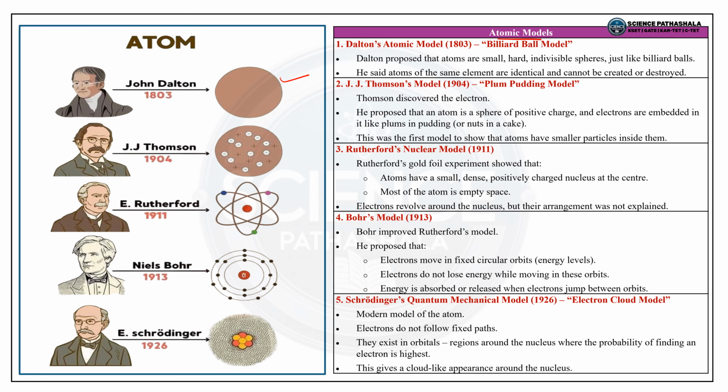So the next model was J.J. Thomson model, which was discovered in the year 1904. Which is also called the plum pudding model. So Thomson discovered the electron and proposed the plum pudding model. So atom is a positive sphere with electrons embedded inside, as we can see in this particular figure.